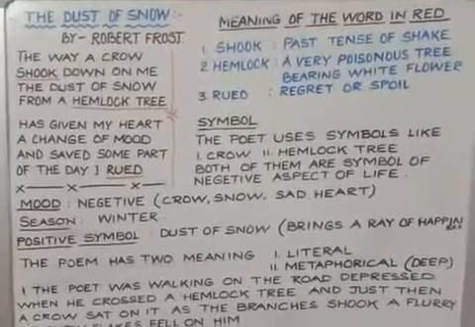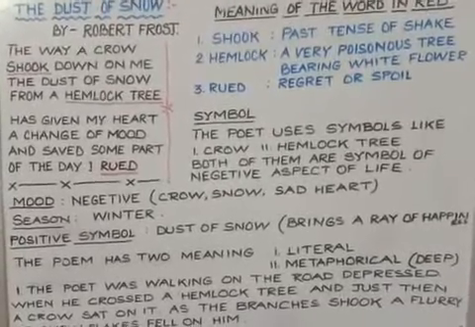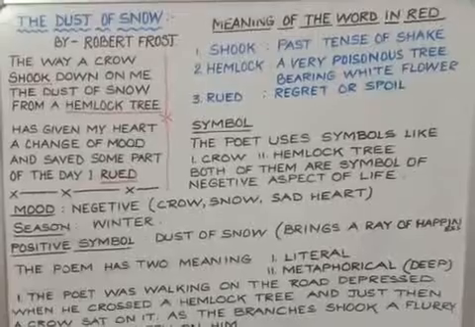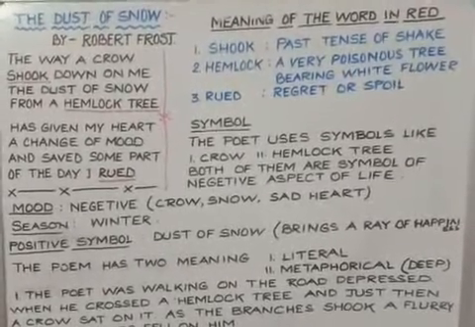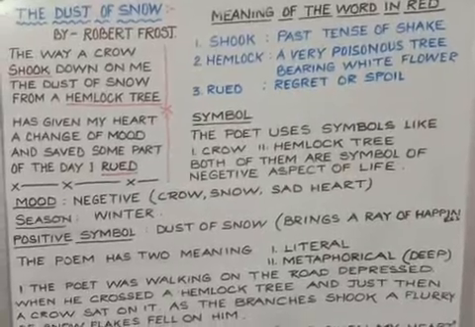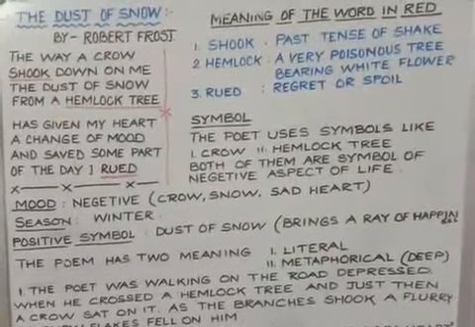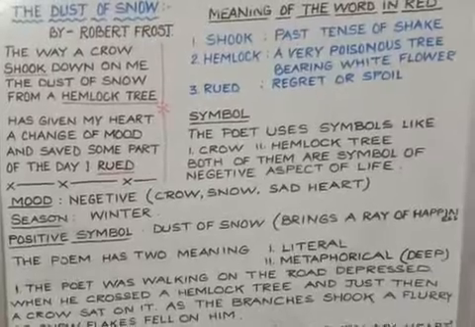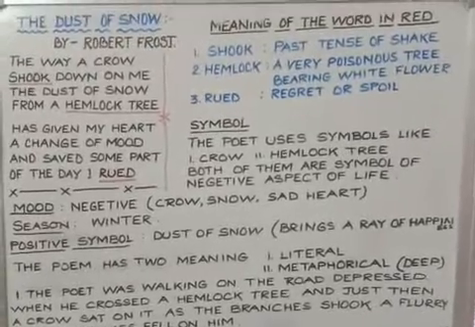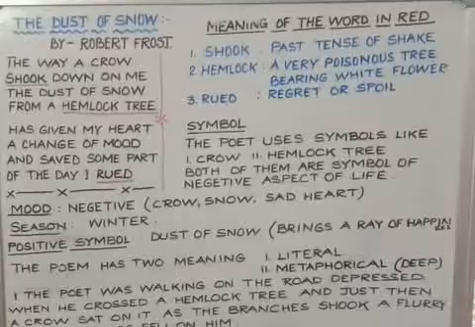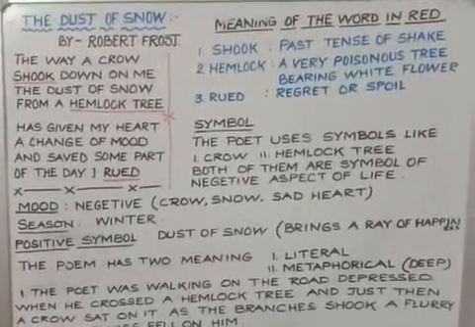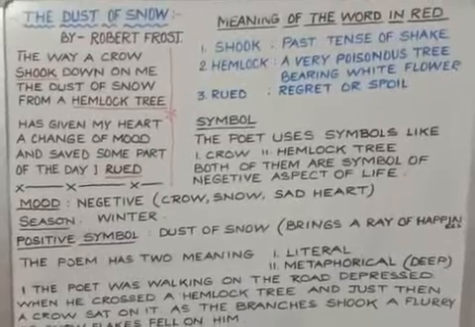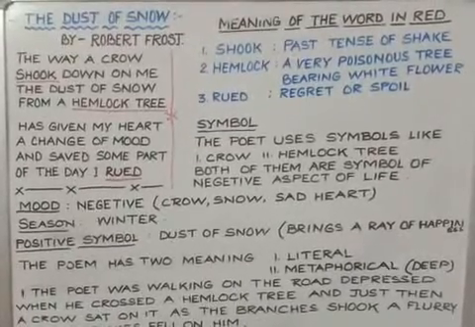There are some symbols in this poem. The poet uses symbols like the crow and hemlock tree. Now, crow and hemlock tree are both symbols of negative aspects of life. Why is it a negative aspect of life? Because the crow is also called a scavenger, which eats dead and decaying animals.